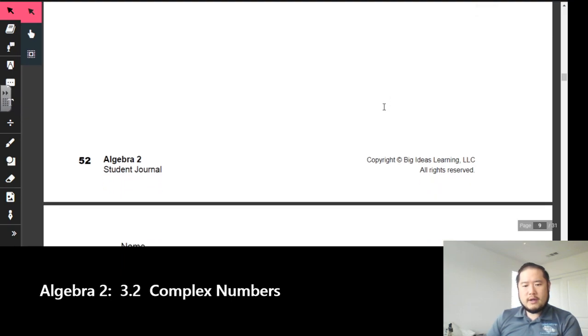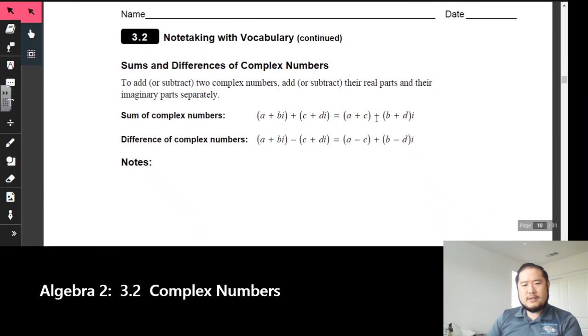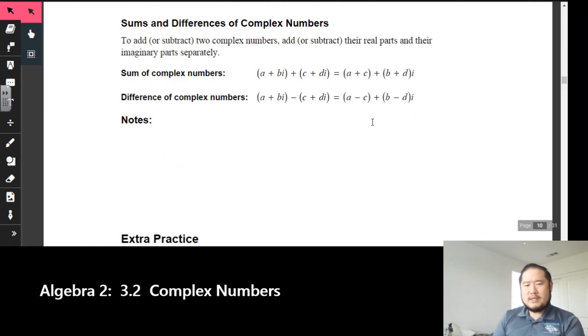All right, moving on. Sums and differences of complex numbers. Pretty much what they're saying here is this. In order for you to add and subtract two binomials, you can only add or subtract like terms. So right here, I could add a plus c. Those happen to be numbers. We have bi plus di. You could add these two up because they're like terms. They're both imaginary.